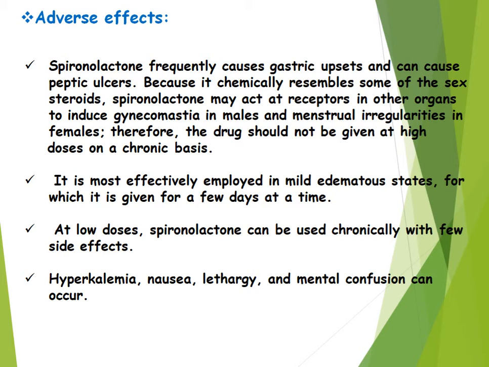Therefore, the drug should not be given at high dose on a chronic basis. Again, it is most effectively employed in mild edema, for which it is given for a few days at a time. At low dose, spironolactone can be used chronically with few side effects. It may cause hyperkalemia, and nausea, lethargy, and mental confusion may occur.